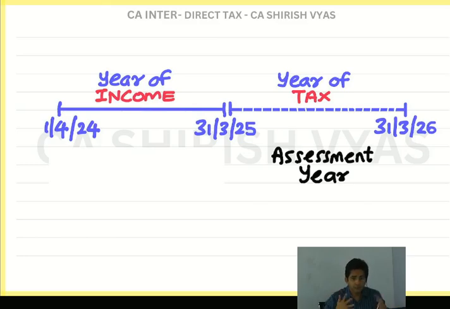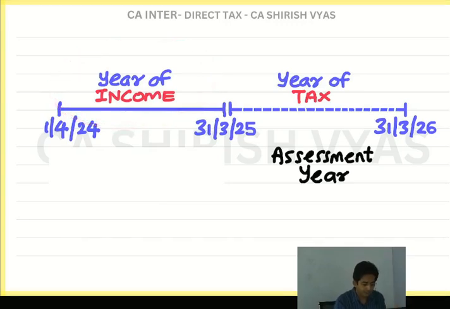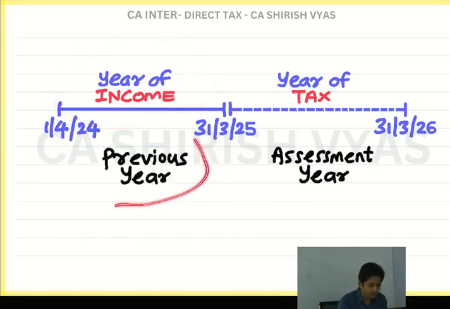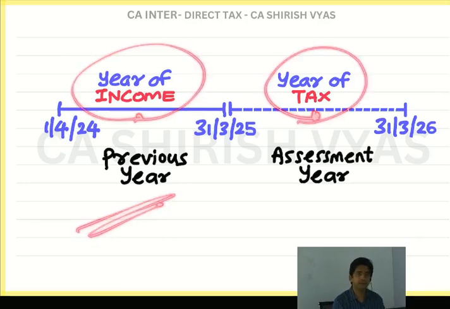So we will do the calculation and pay the tax, and then the government will do the checking. But all that happens in the next year. The year in which you earn the income was the last year. That's why we call this year the previous year. Whenever I pay tax, do I pay tax of that same year or the previous year? Previous year. So that's why the government calls the year of income the previous year.